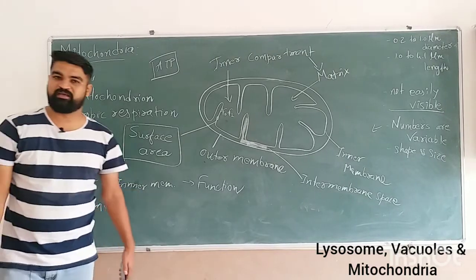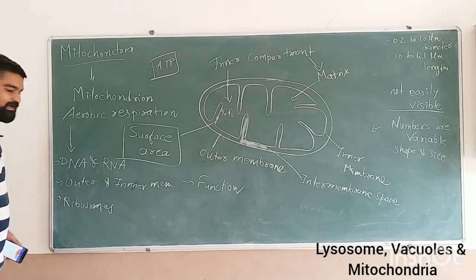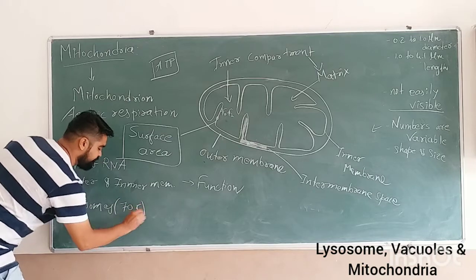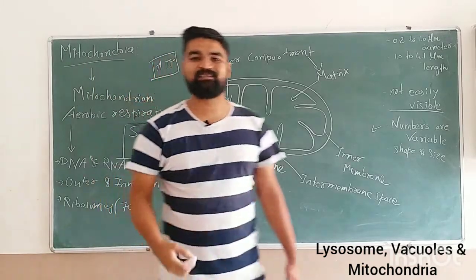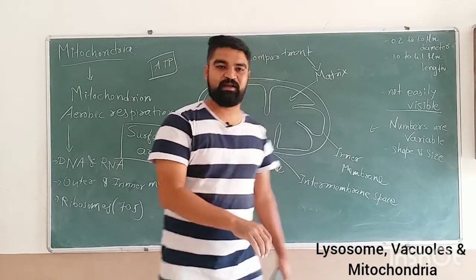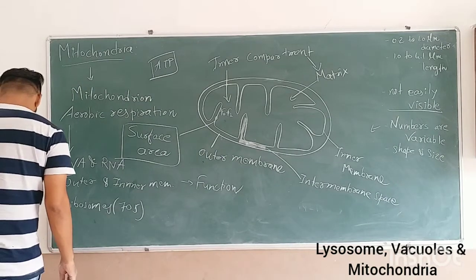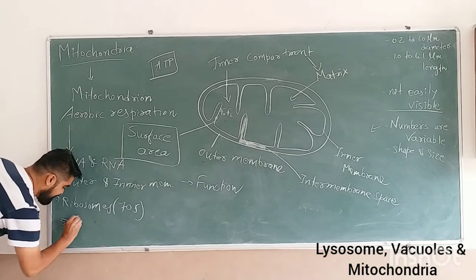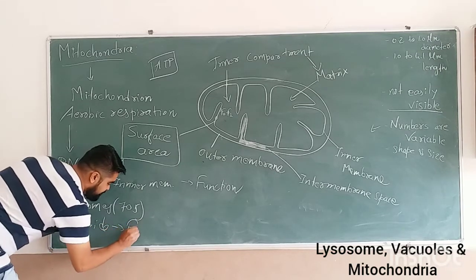As they are involved in the protein formation process, directly or indirectly, they have their own ribosomes which are of 70S. Yes, I told you that in eukaryotes 80S ribosomes are found, but particularly inside mitochondria what is found is 70S ribosomes, and they can also divide by the process of fission.